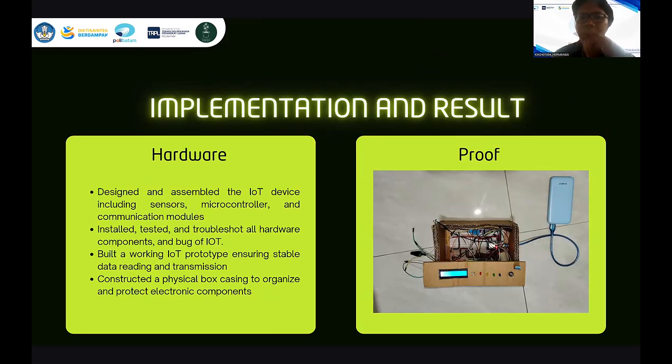Next. This is our implementation and result. The first is hardware: design and assemble the IoT device including sensor, microcontroller, and communication module. The second, install, test, and troubleshoot all hardware components and bugs of the IoT. Third is build a working app, ensuring stable data reading and transmission. Fourth is construction of a physical box casing to organize and protect electronic components.